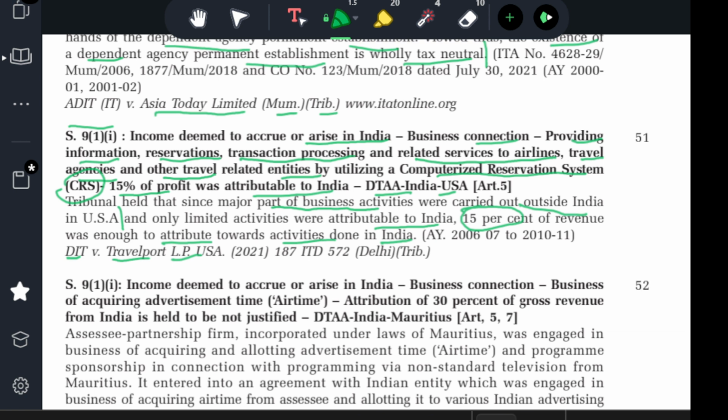Hmm. So most of the activities are done there. So we need to see more, but this is a good judgment actually. We are not completely coming out of the full taxation, only a part of it is taxed. That's good.